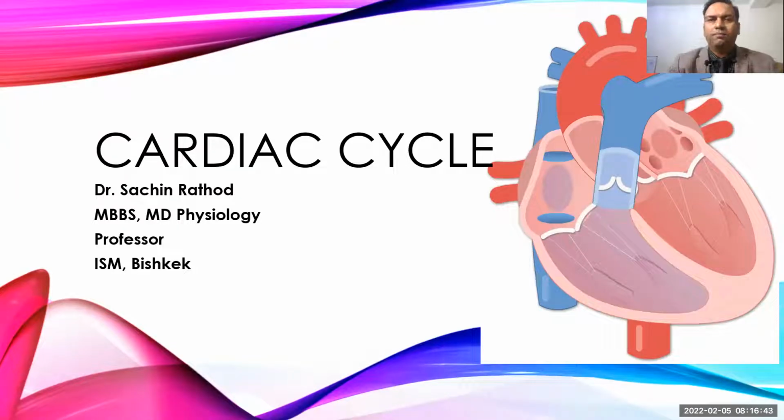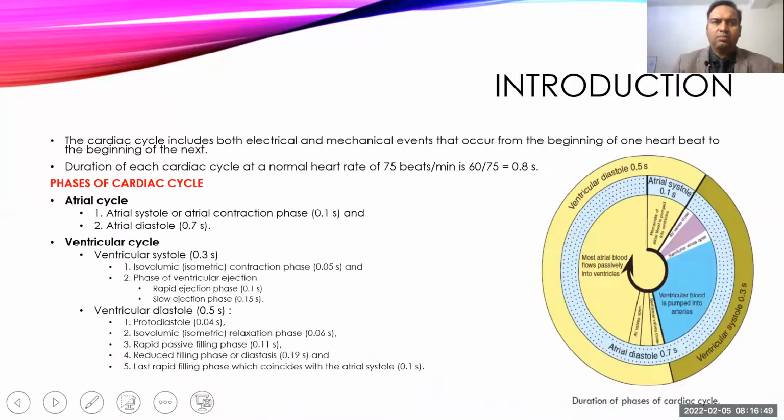Okay, so today we are going to talk about the cardiac cycle. What is a cardiac cycle? These are regular events which occur in the cardiac cycle. It may be electrical or it may be mechanical. From one heartbeat to another heartbeat is called a cardiac cycle. On an average, the duration of the cardiac cycle is somewhere around 0.8 seconds, so it is less than 1 second, when we consider a heart rate of somewhere around 75 beats.